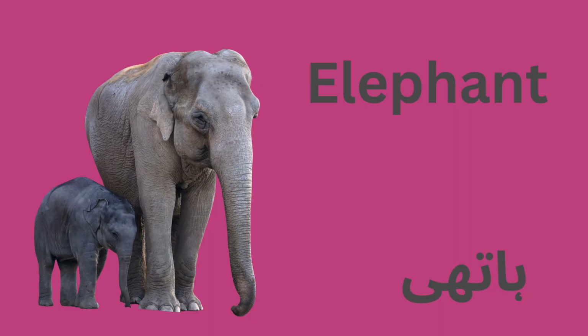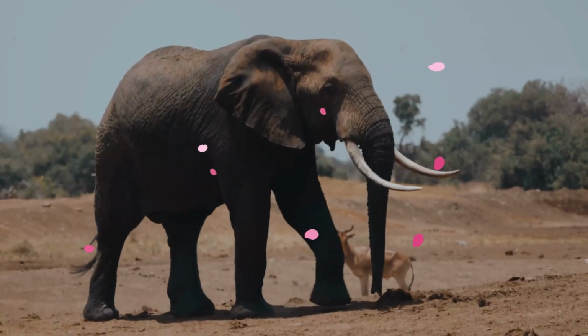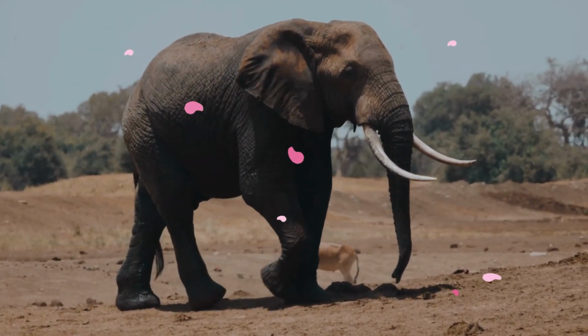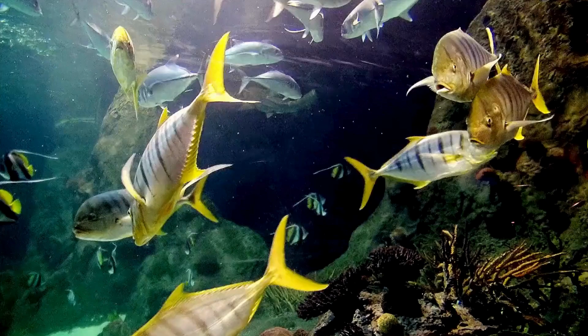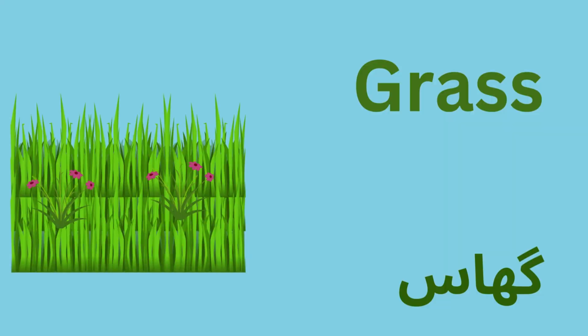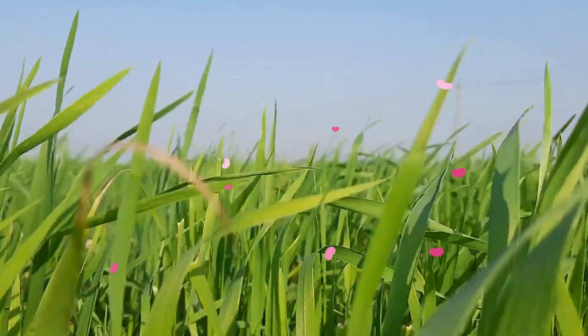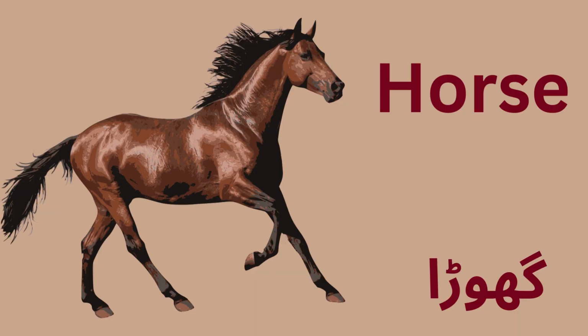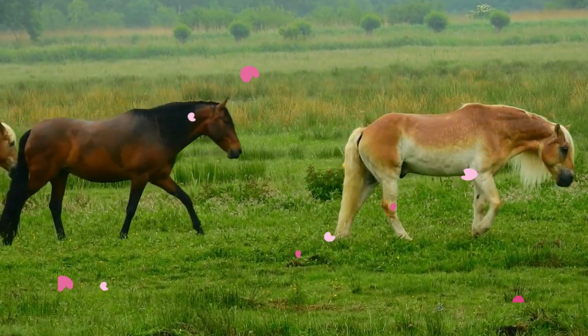E for elephant. Elephant mean is Hathi. F for fish. Fish mean is Machli. G for grass. Grass mean is Gas. H for horse. Horse mean is Ghoda.